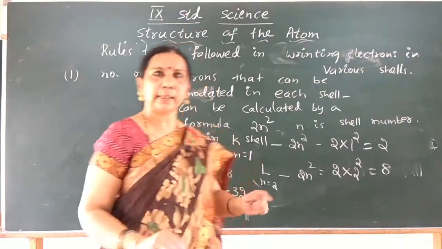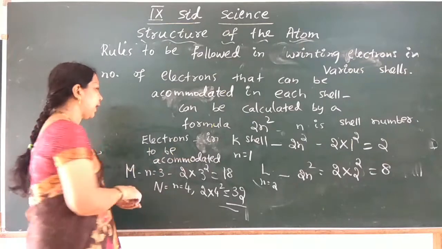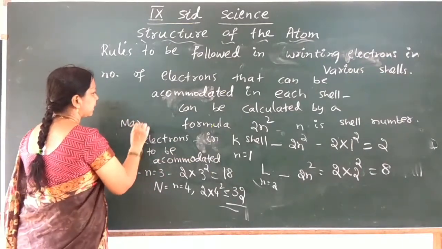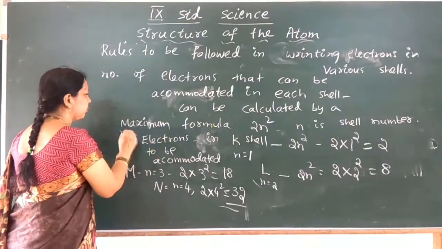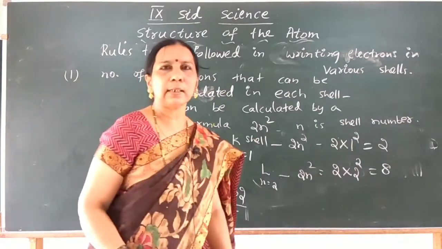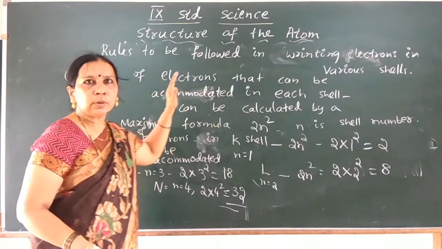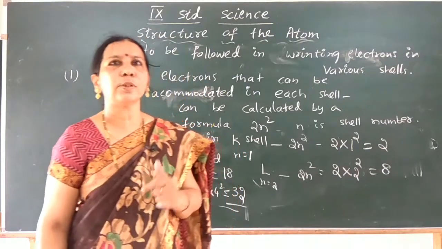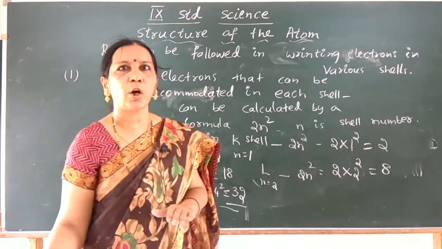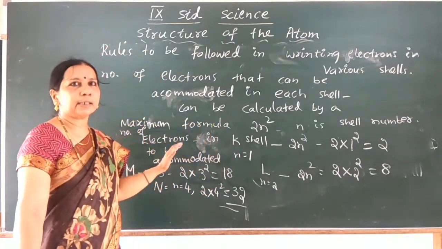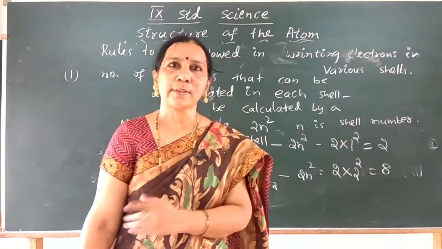So this is how we calculate the maximum number of electrons that can be accommodated in the various shells of an atom, K, L, M and N. As for the rules, they were formulated according to Bohr and Bury. We must calculate the maximum number of electrons in each shell, and accordingly the shells are filled in a stepwise manner, and when the outermost shell has 8 electrons, it is called the octet.